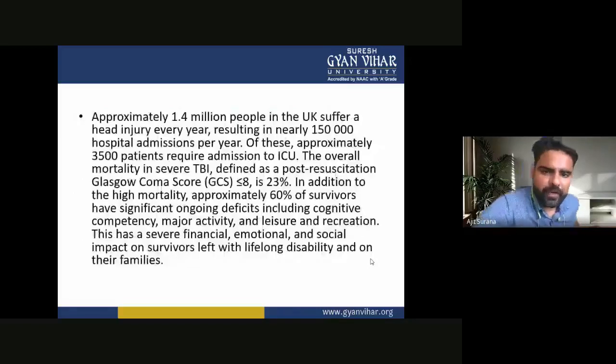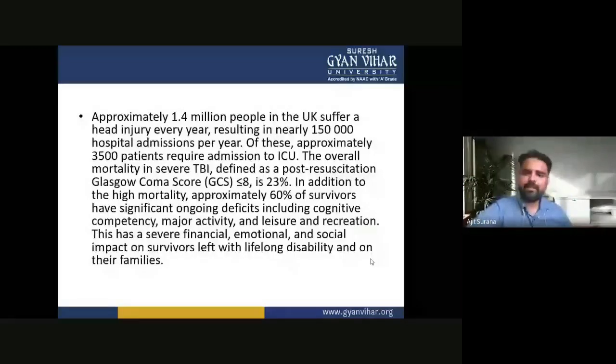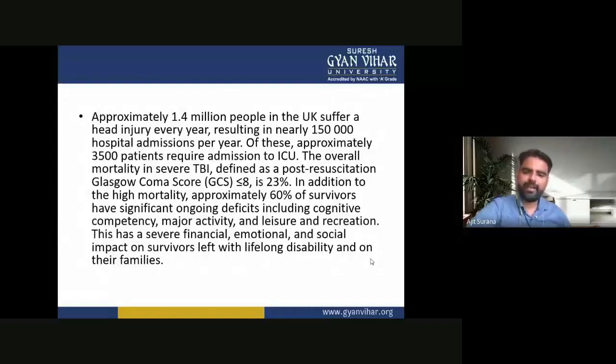Approximately 1.5 million people in the UK suffer a head injury every year, resulting in nearly 150,000 hospital admissions per year. Of these, approximately 3,500 patients require admission to ICU. The overall mortality in severe TBI, defined as a post-resuscitation Glasgow Coma Score or GCS of less than 8, is 23%.